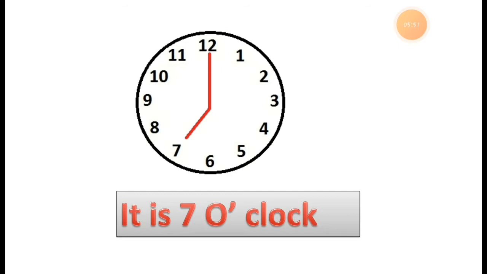This way you have to write down: it is 7 o'clock. Write O in capital, then put an apostrophe S, and then write clock. 7 o'clock. This way you can write down the time. I hope you understood how to read the time.